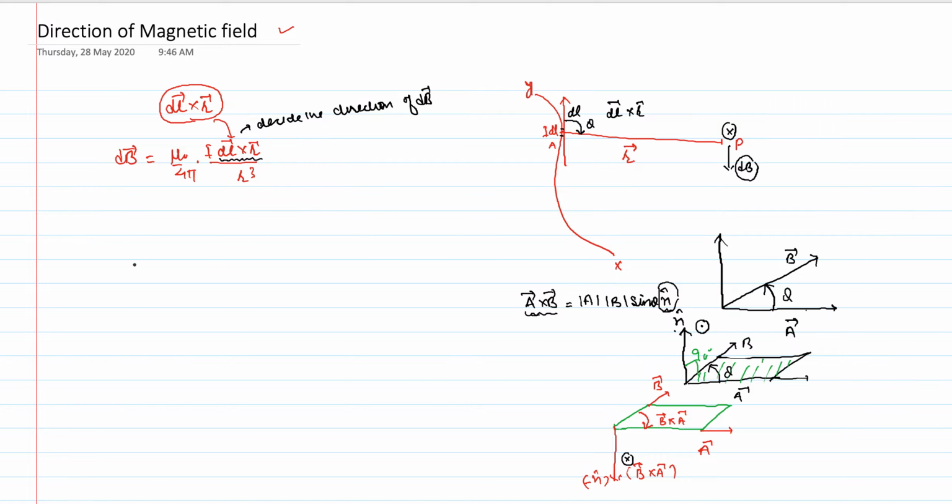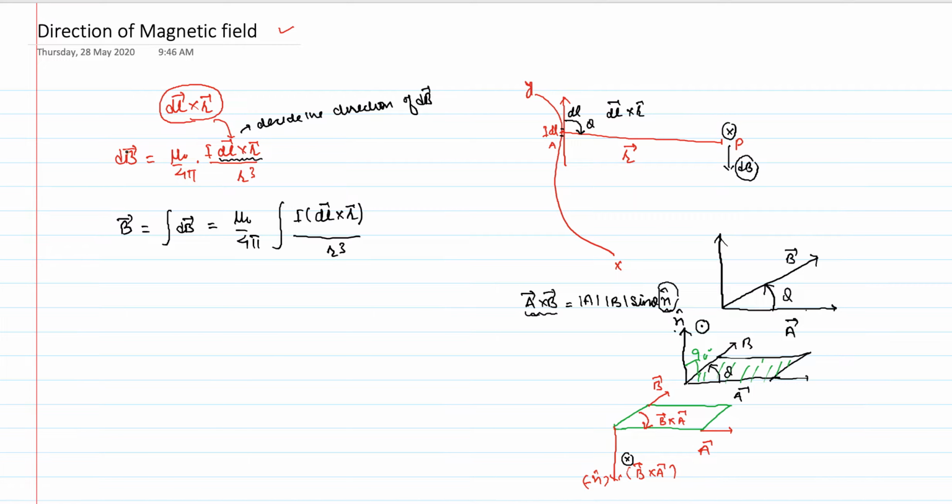And if you have to find the complete magnetic field, then what you have to do, you all know because you are 10 plus 2 students, this magnetic field will be the integral. अब छोटे छोटे जो मैग्नेटिक फील्ड है उनको आप जोड़ देते हैं. You integrate this small magnetic field, so constants will be taken outside and then the rest part will be integrated between the two limits. This is, I can write, I dl vector cross r vector upon r cube. Okay, so this is all about the Biot-Savart's law.